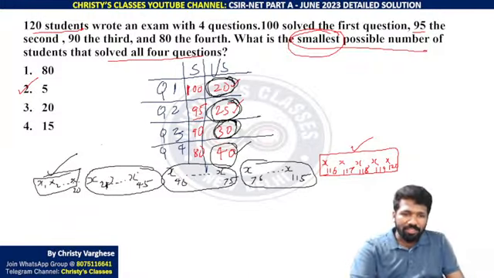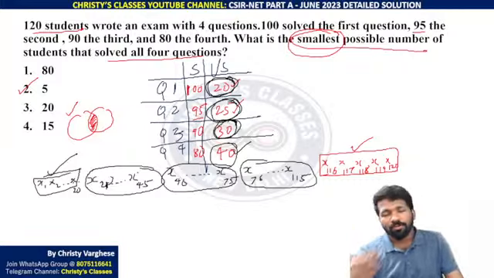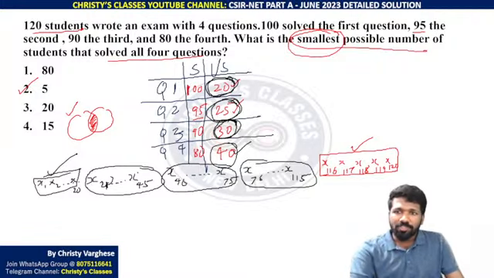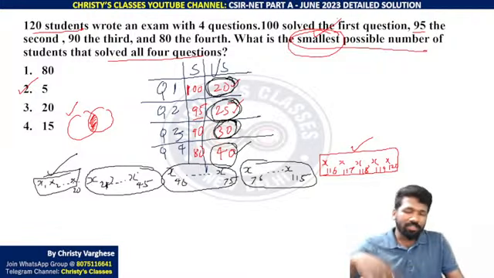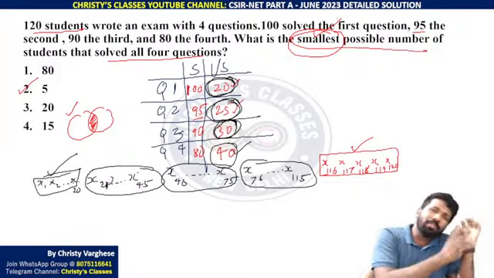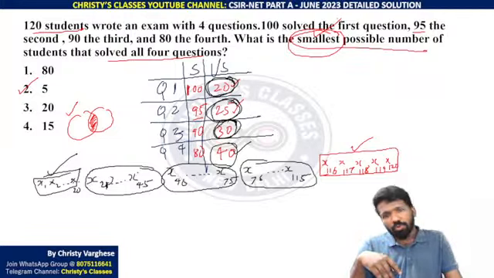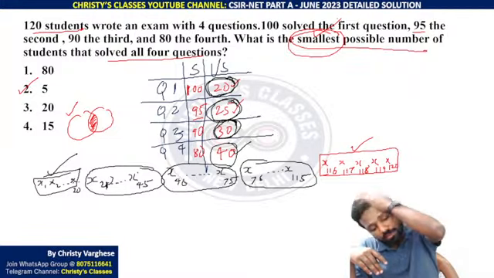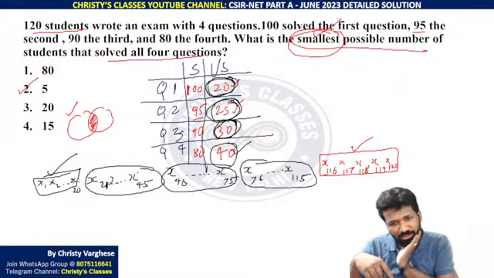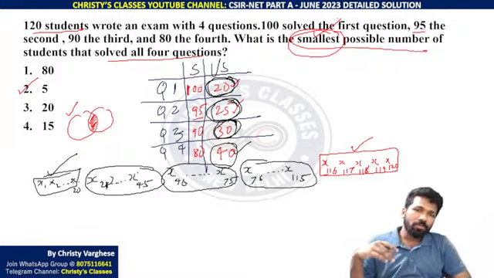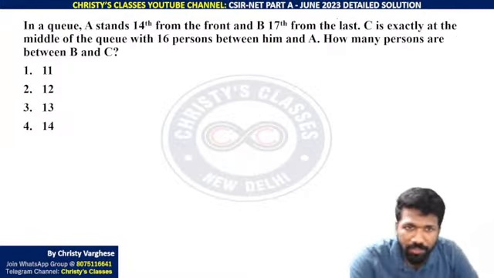There can be intersections, like Venn diagram में intersection भी हो सकता है, like first student not solve करने वाला people, second students भी not solve करने वाला people, ऐसा intersection हो सकता है. But smallest possible चाहिए. That is why we have avoided all the intersection and we assume that they are distinct people. The people who not solve question 1, question 2, question 3, question 4 are different set of people. That assumption we need to solve this question. I hope it is clear.